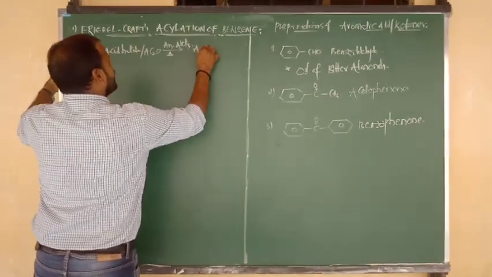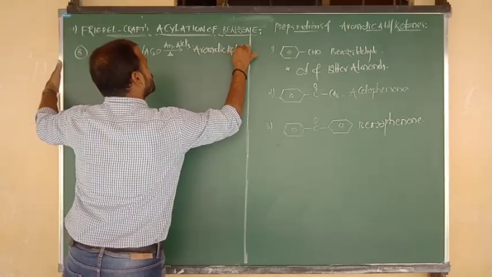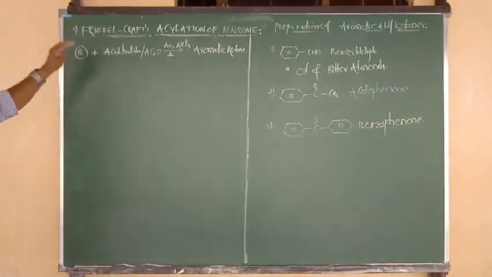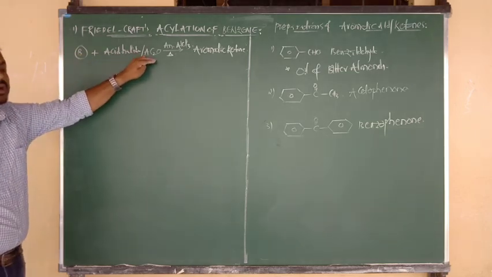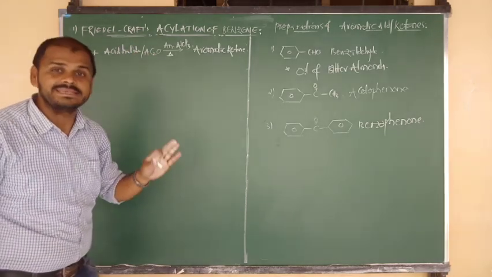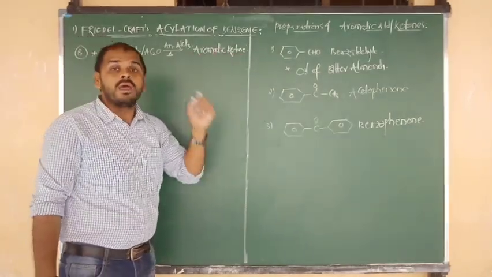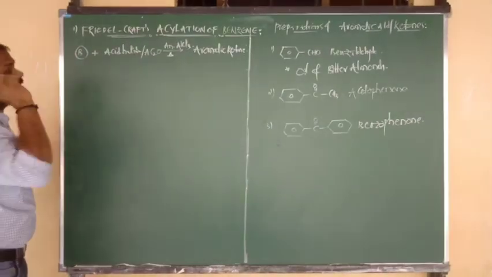And finally the product you get is aromatic ketone. So benzene on reaction with acid halides or acid anhydrides in presence of anhydrous AlCl3 forms the product, aromatic ketone.